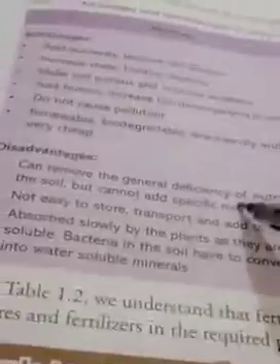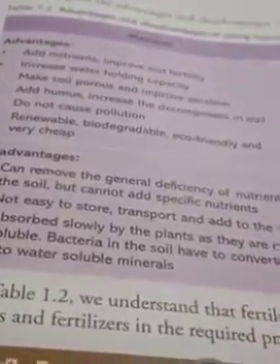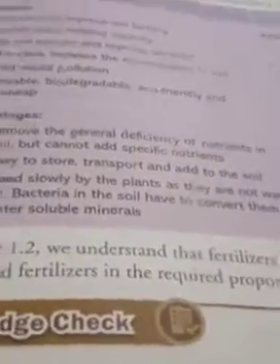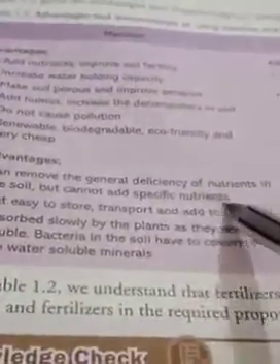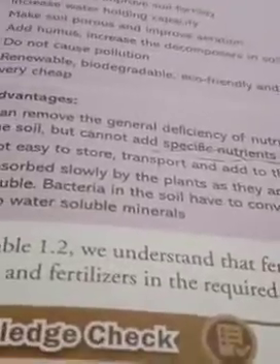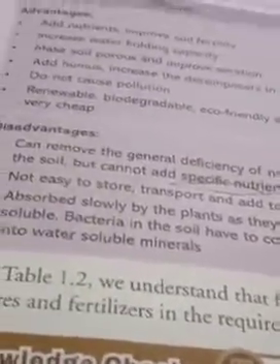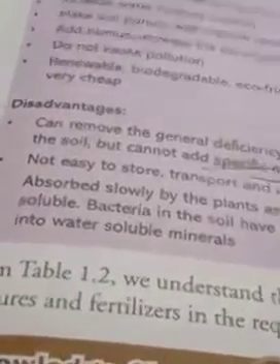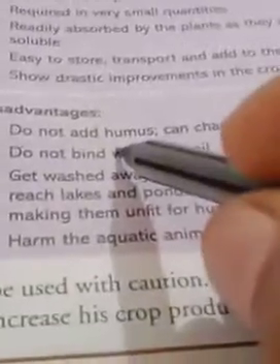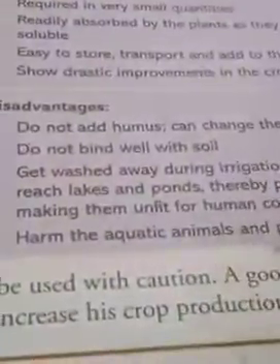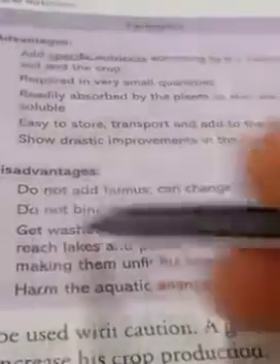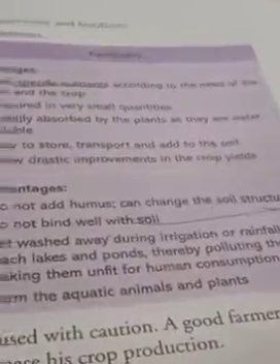Manure can remove the general deficiency of nutrients as it improves the soil fertility, but cannot add specific nutrients, while fertilizers add specific nutrients to the soil. Fertilizers do not add humus to the soil, but manures add humus to the soil. Fertilizers can change the soil structure.